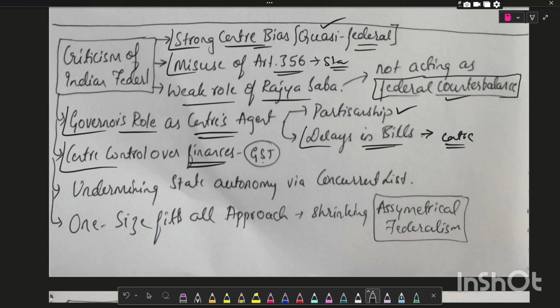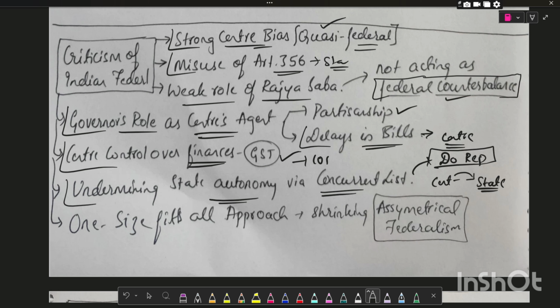Central control over finances, for example GST, that is the 101st Constitutional Amendment Act, undermining state autonomy. Also the Concurrent List, for example the doctrine of repugnancy, where whenever there is a tussle between central laws and state laws, the central law will prevail over the state law. And the last important criticism is the one-size-fits-all approach, which leads to the shrinking of asymmetrical federalism.